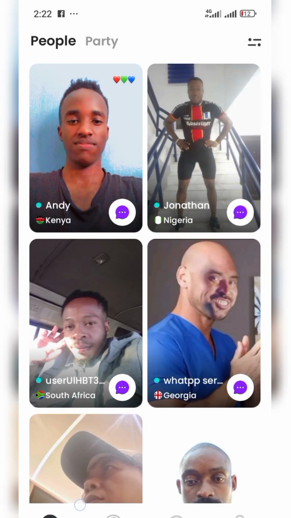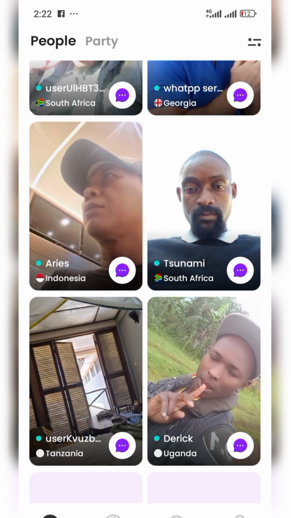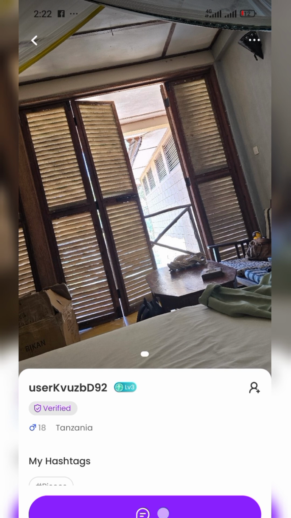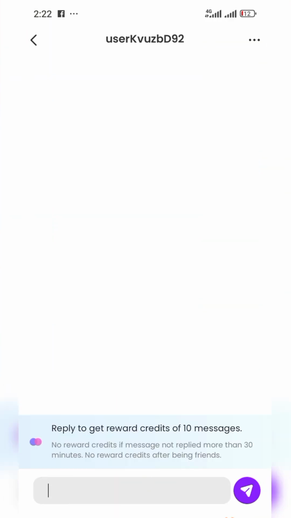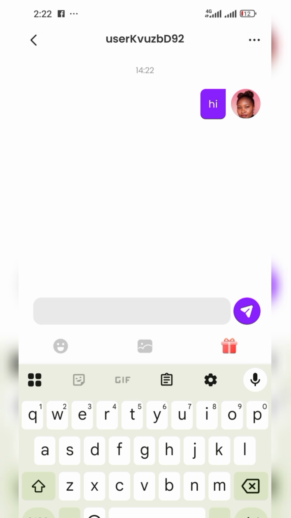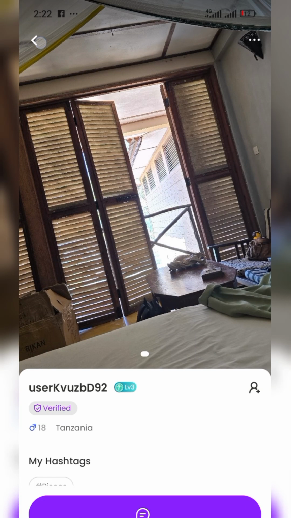This is how the app goes. When you click down here, this first place, you are going to see people to chat with. If you are a man, you are going to be seeing women here. If you are a woman, you are going to be seeing men. These are the people you can chat with. All these ones with the blue dots are online. If you want to chat with anybody, just click on it and drop a message. The person will reply later. Drop something nice.